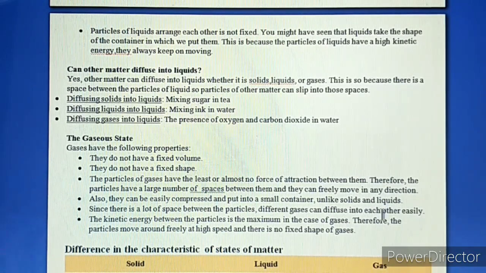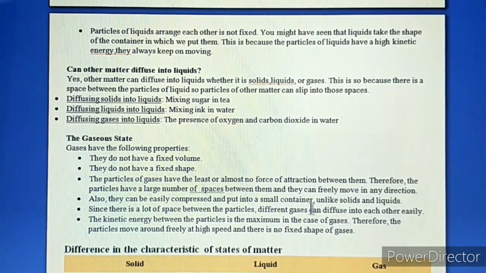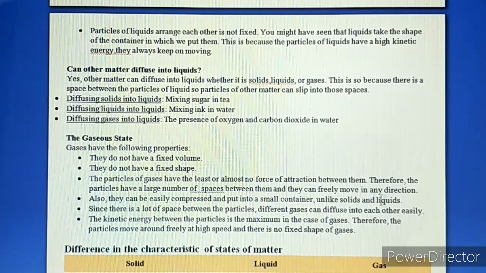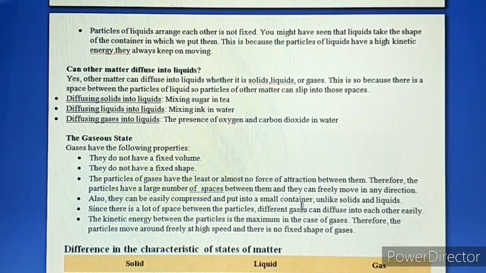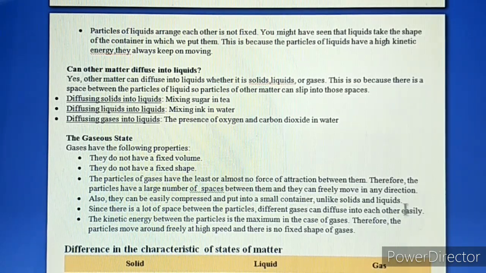And due to that movement, what happened? The kinetic energy is maximum. So also they can be easily compressed because the particles are very loosely bound. So what happened? They can be easily compressed and put into a small container, unlike solids and liquids. Now the next property is what? Since there is a lot of space between the particles, different gases can diffuse into each other easily. There's a lot of space.